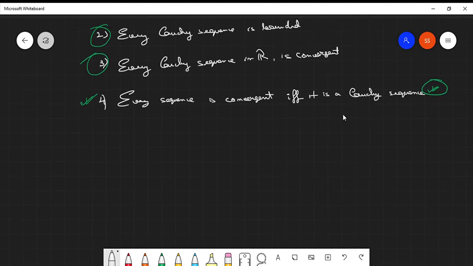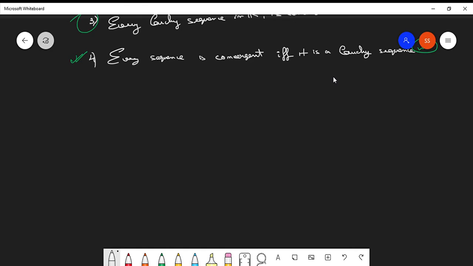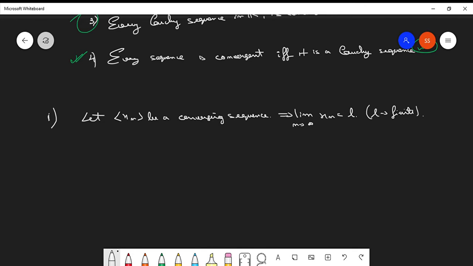So we first prove the first statement. The first statement is very simple to prove. We assume a statement which is convergent, right? The first statement said that if a sequence is convergent, then it's Cauchy. So let xn be a converging sequence. If it's a converging sequence, then there exists a limit, n tends to infinity of xn, which is equal to, let's say, L. L is a finite number. Then only this sequence will be converging, right? So you have this. What more can you say about this?